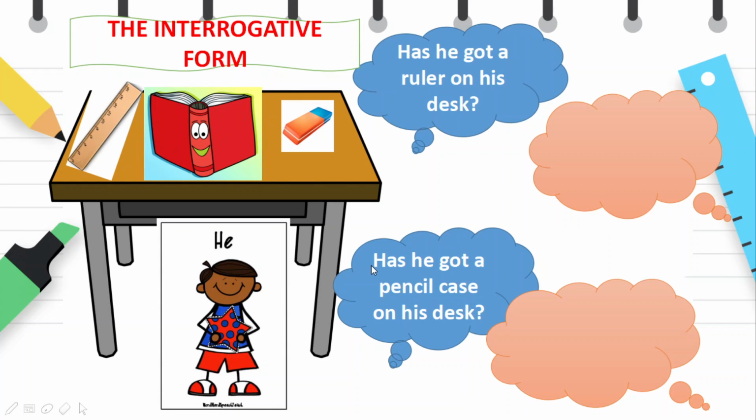Now look at the children's desks. He has got a ruler, a book, and a rubber. Has he got a ruler on his desk? Yes, he has. Has he got a pencil case on his desk? No, he hasn't. This is the interrogative form of the verb has got.